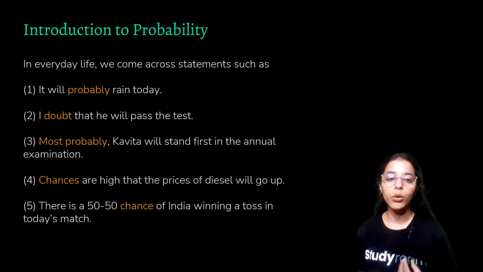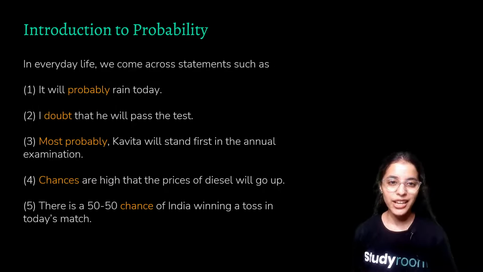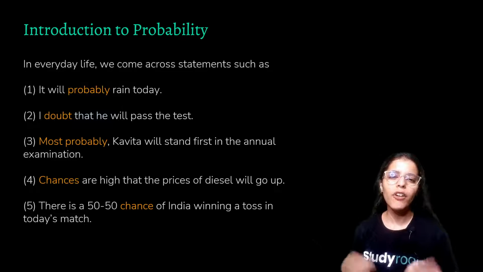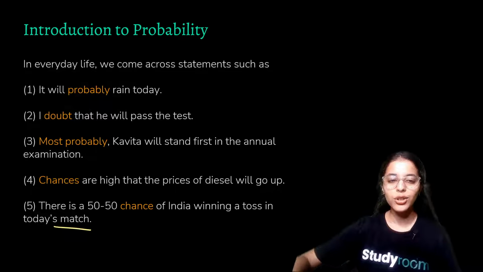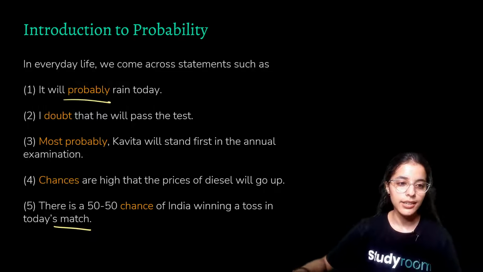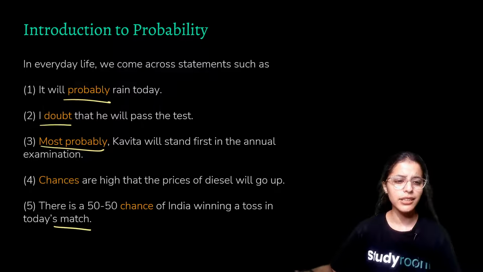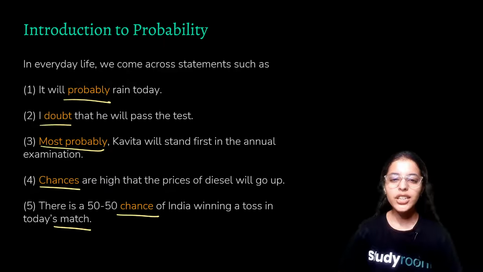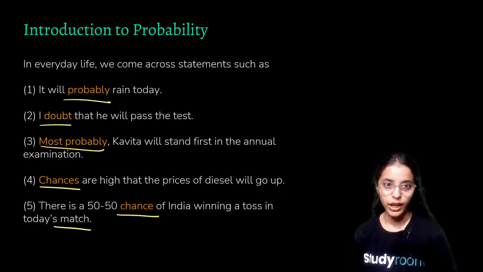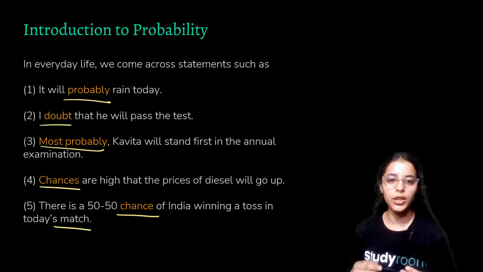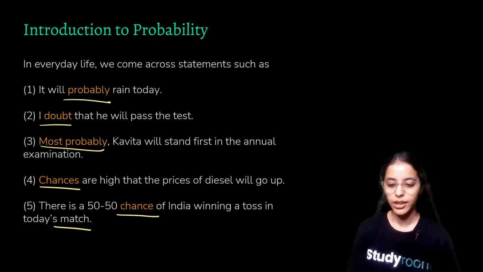Or maybe while watching the match with your friends or family, you might say that obviously it is 50-50 chance of India winning toss in today's match, right? So all these words, probability, doubt, most probably, chances, show a level that you're unsure about these events, that it may rain or it may not rain. You are not sure, but according to seeing the situation, you're saying that it may rain today.